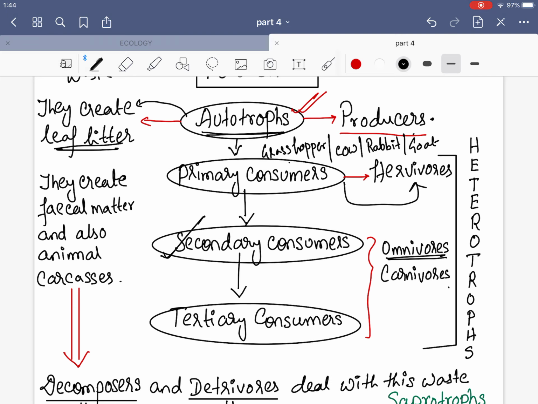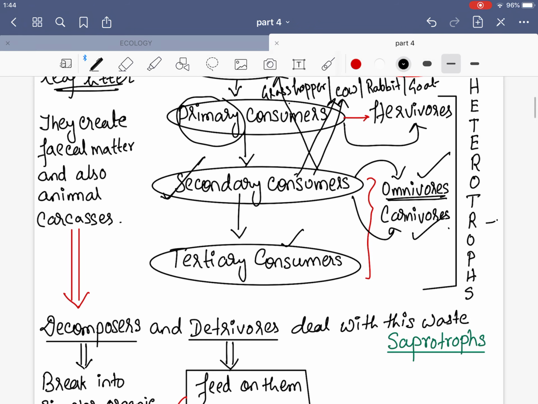So what do you mean by herbivore? Herbivores are those organisms which feed only on green plants, and they don't eat the meat of any other animal. That is why this word is used, primary consumers. Next will be the secondary consumers. They can be omnivores or carnivores. For example, there can be one animal which eats only cow, and there can be an animal which eats cow and also the grasses. They will be known as omnivores. But the organism which just eats other animals' meat will be known as carnivores.